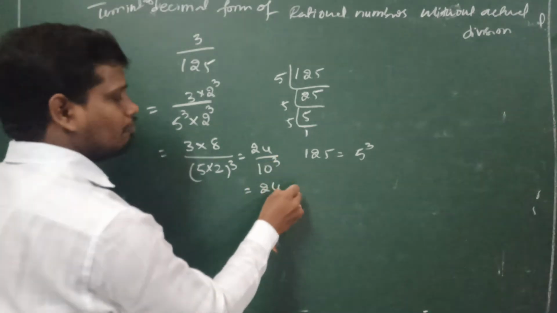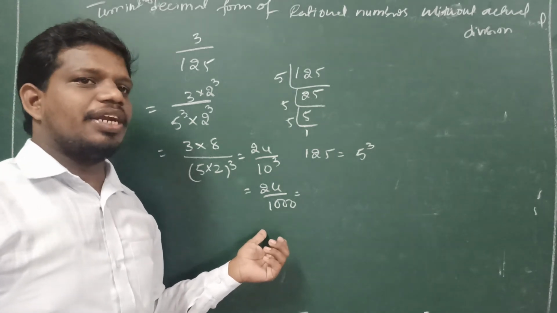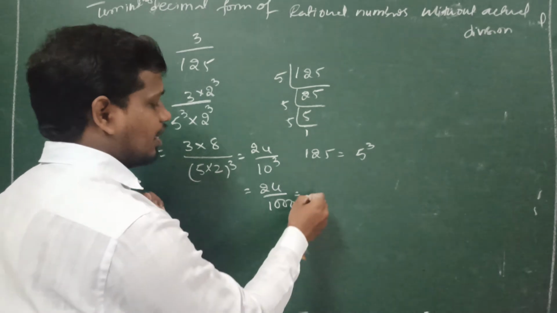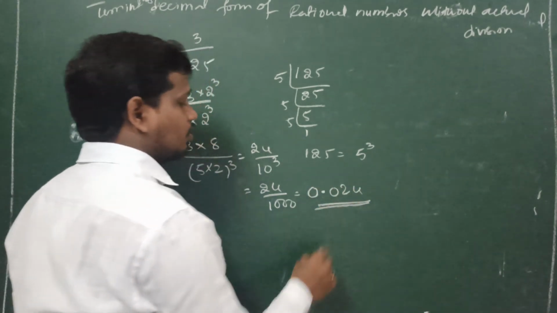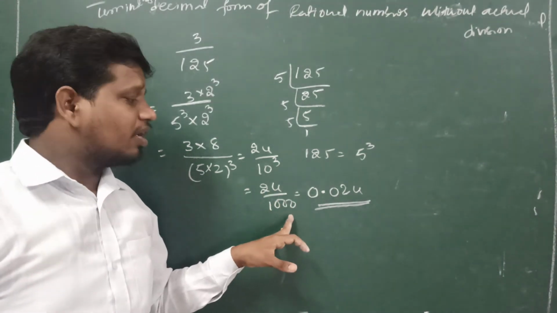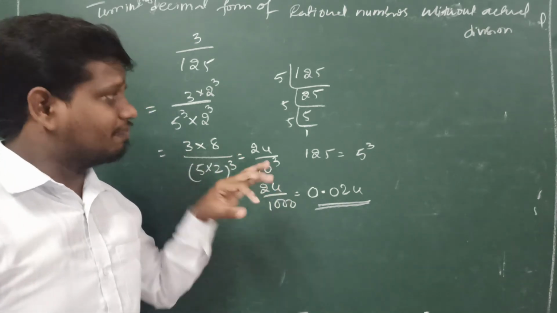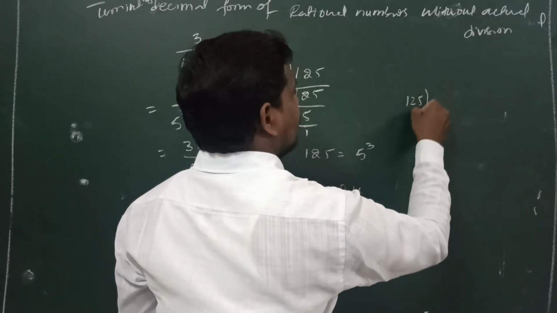So 24 by 1000. Here see, after the point 3 decimals are there, so we can write 0.024. So this is the terminating decimal form of a rational number without actual division. With actual division also you will get the same.